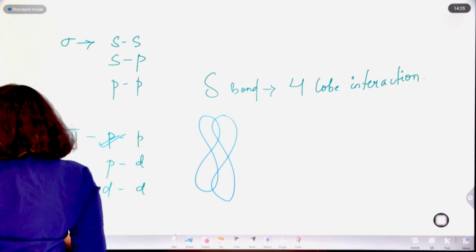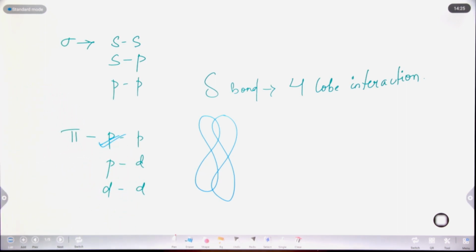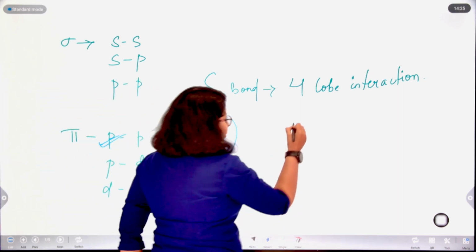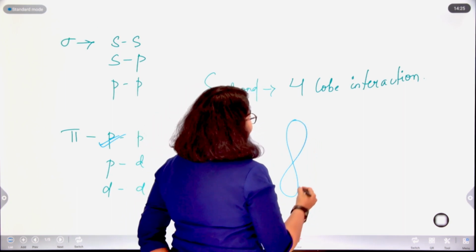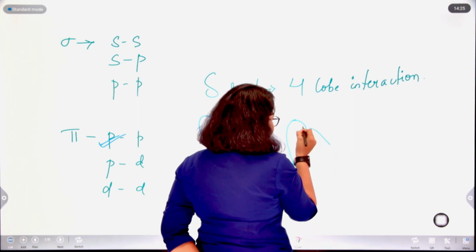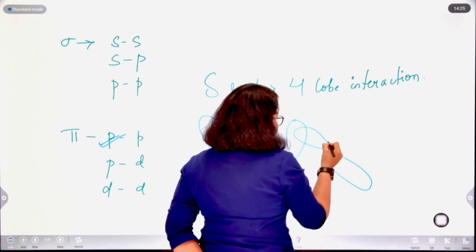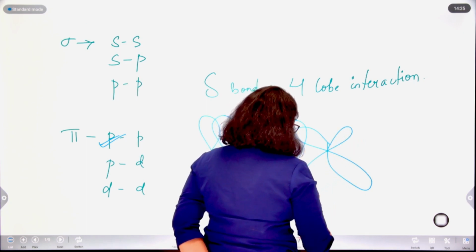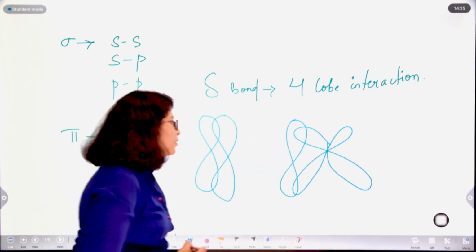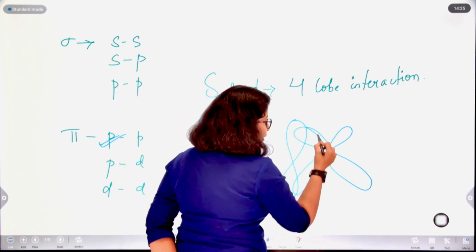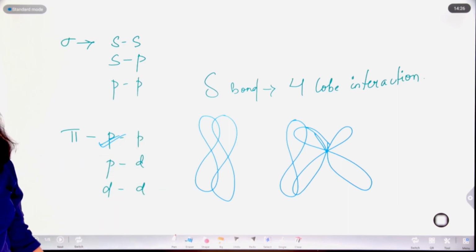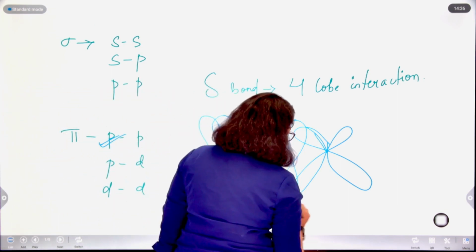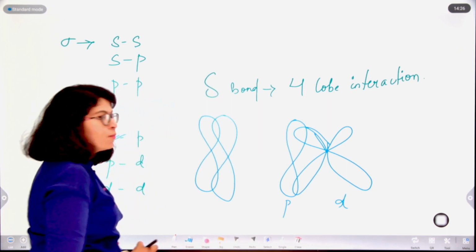Now if we try to visualize the p and d pi orbital interaction, this is the p orbital, and the d orbital has a double dumbbell structure, right? So one dumbbell, this interaction is a pi bond interaction between a p orbital and a d orbital. This will look somewhat like this.